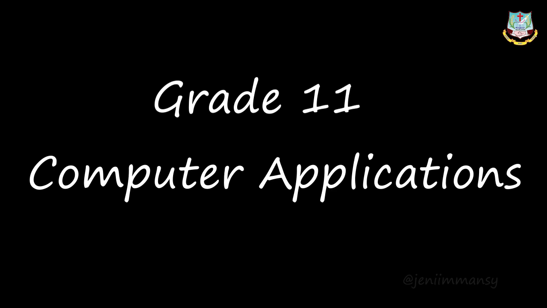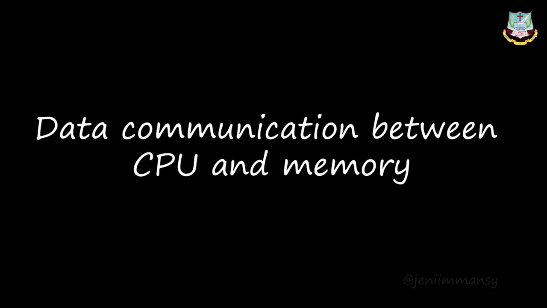Last session we have seen about computer organizations, right? In computer organizations we saw the components of a computer system, and here we saw the basics of microprocessor, and we have seen about the arithmetic and logic unit, control unit, registers, that is the internal memory, and then the characteristics of microprocessor, right? In characteristics of microprocessor we saw that it has three main characteristics, that are clock speed, instruction set, and word size, right? And today we are going to see about data communication between CPU and memory.